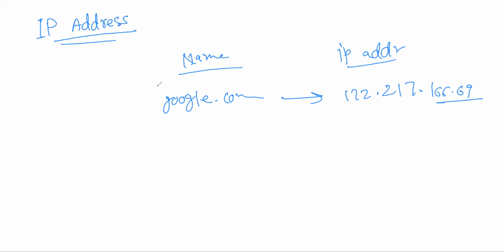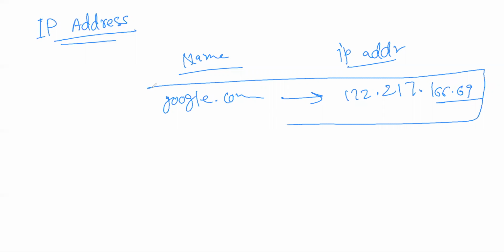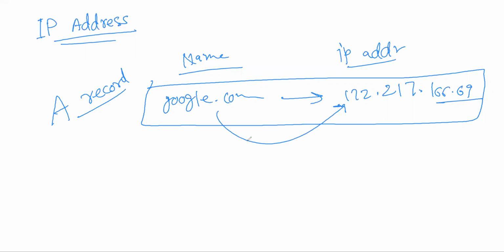This is called a record. There are various records in DNS. An A record means name to IP address.